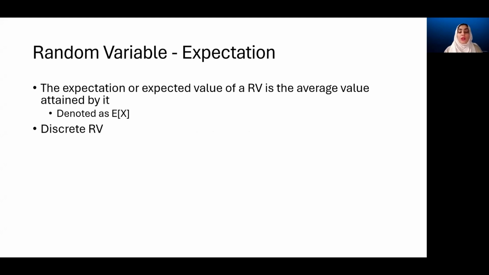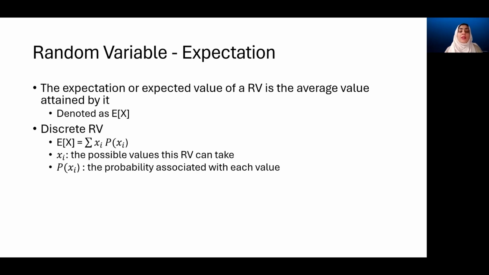For a discrete random variable, the calculation is somewhat simpler. We just sum up the product between each distinct value that we can achieve and the probability of this value. Xi is all the possible values this can take, and Pi is the probability associated with each of them. We just sum them up. Now, if it is an average, why do we not see a division with the total count? It is because the calculation of the probability already incorporates the division. So we do not see it here.